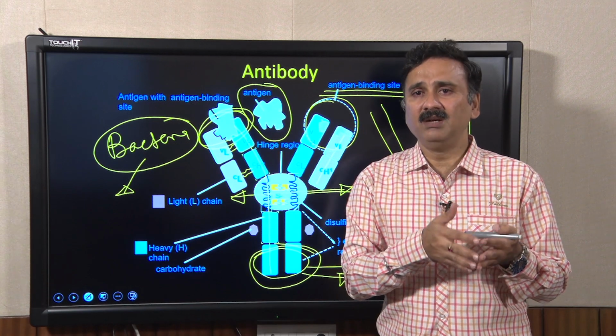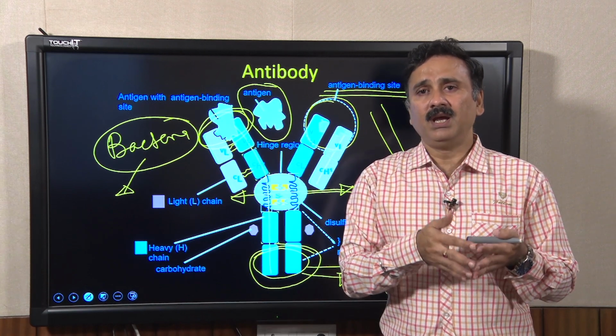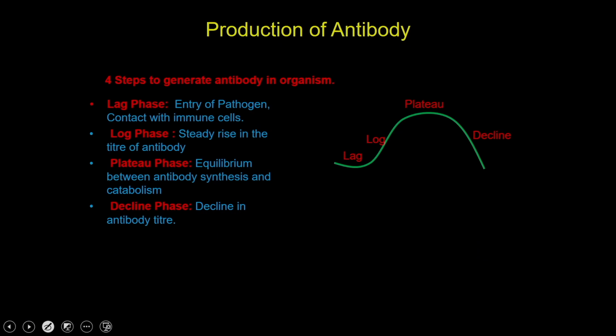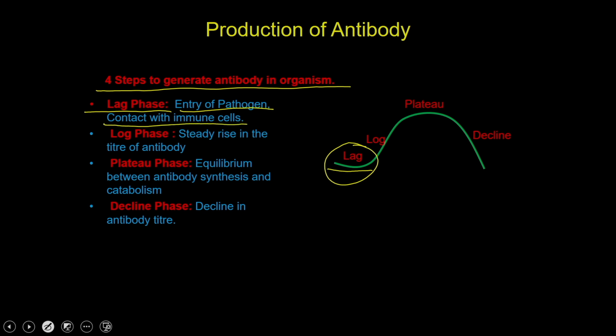Let us see how the antibodies are produced in a host such as humans. Antibody generation is a 4-step process in an organism under natural conditions. It has a lag phase. In this phase there will be an entry of pathogen, and then this pathogen is going to be contacted by the immune cells.